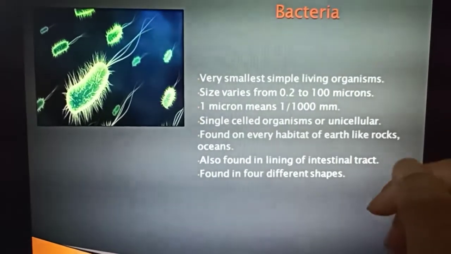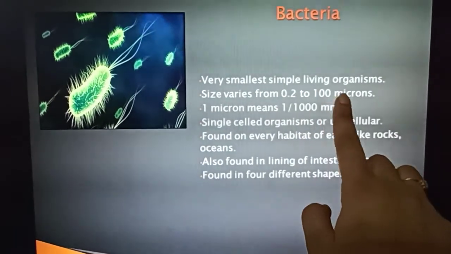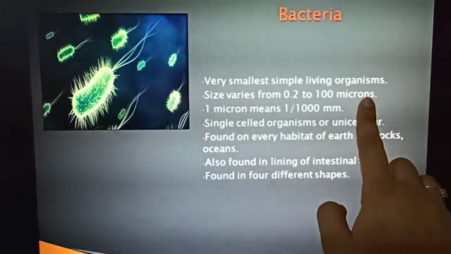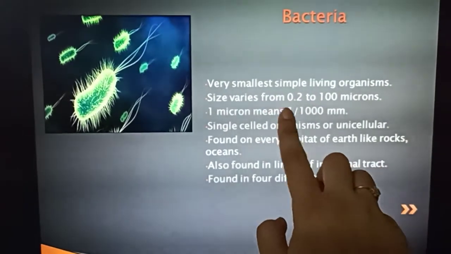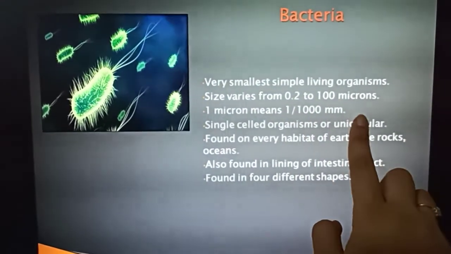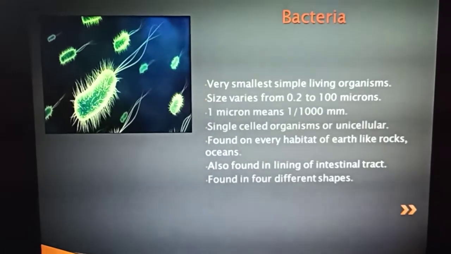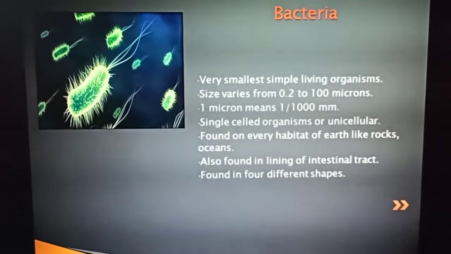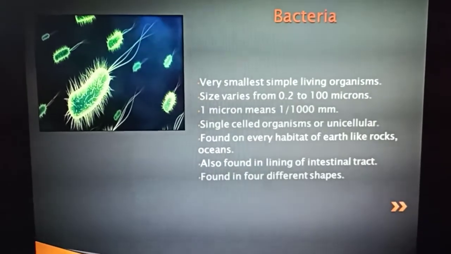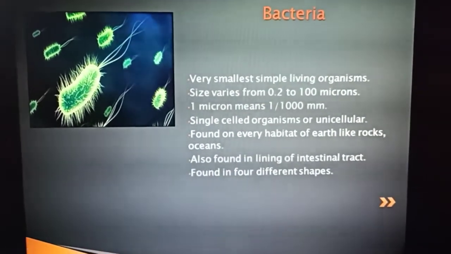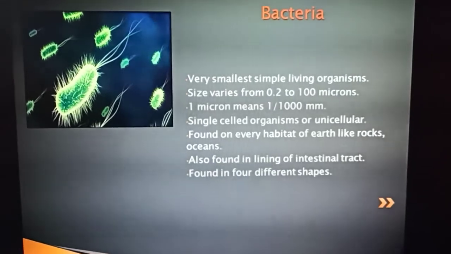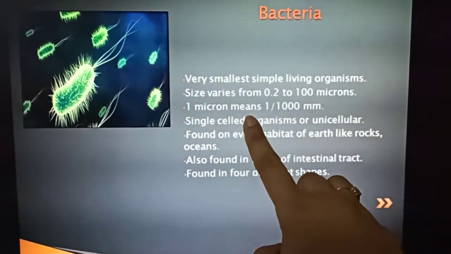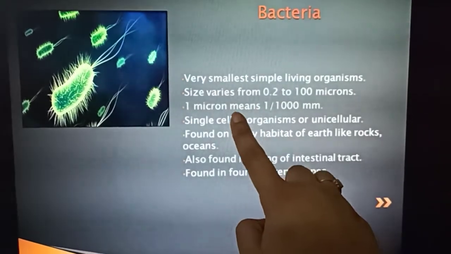Their size varies from 0.2 to 100 microns. Now microns, this is the measurement unit. 1 micron means 1 upon 1000 millimeter, यानी कि 1 millimeter का 1000th part. Now think about it, 1 millimeter खुद ही छोटा होता है ना, उसका भी 1000th part. इतना छोटा आपके बैक्टीरिया का साइज होता है. So can you be able to see this by your naked eye? No. So that's why it is termed as the word